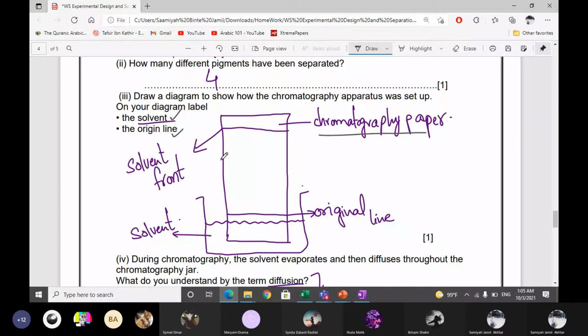Okay, and I labelled some extra things also. So it's your choice if you want to label them. But you will get marks only for the labels they ask for. The solvent and the original line, right? Yes, original line and the solvent.